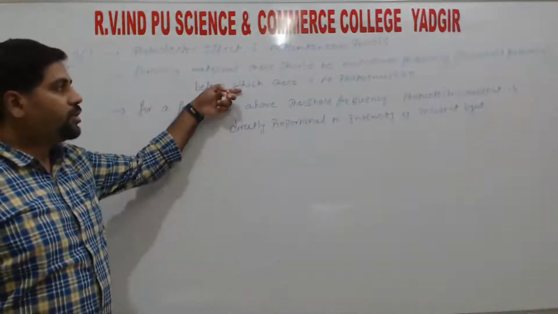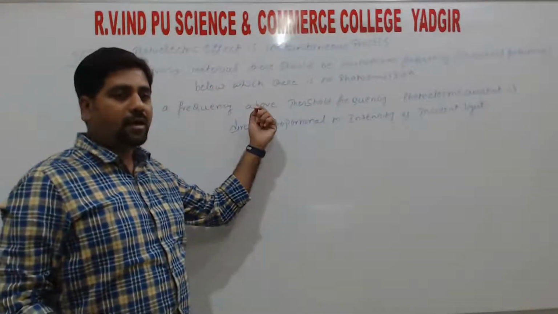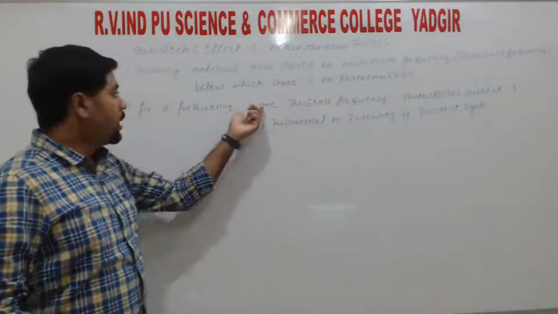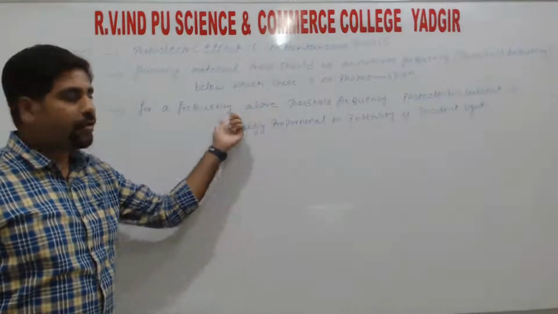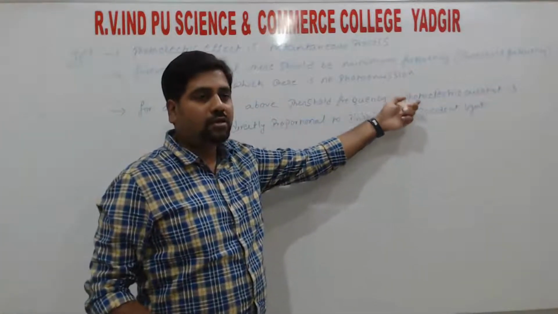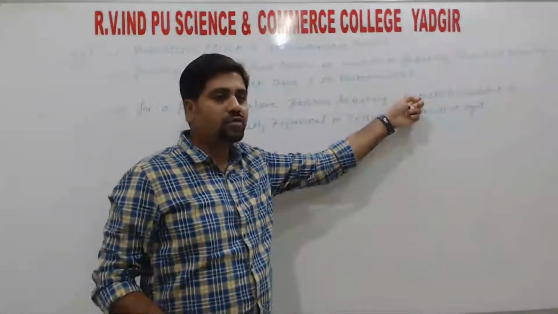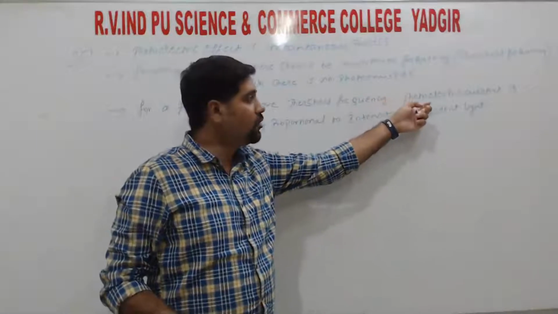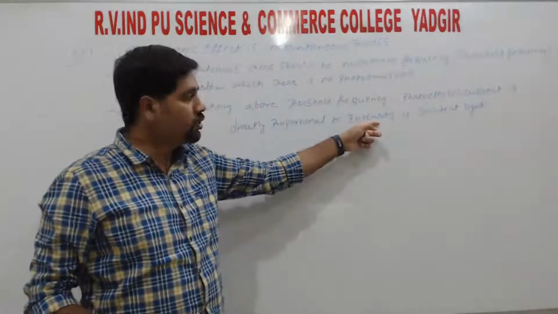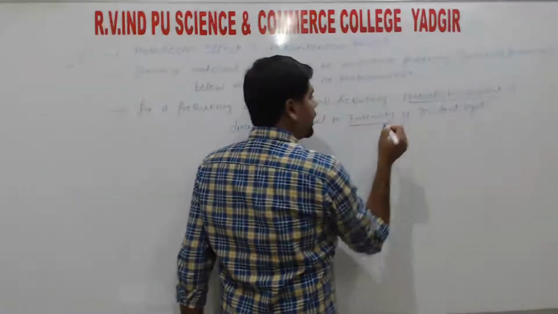As said previously, if the frequency is less than the threshold frequency, photoelectrons are not emitted. If the frequency is greater than the threshold frequency, then the electrons are emitted. When electrons are emitted, they are moving with respect to time, and that we call the current. Since photoelectrons are being emitted, we call it the photoelectric current. This current is directly proportional to the intensity of the incident light or radiation.